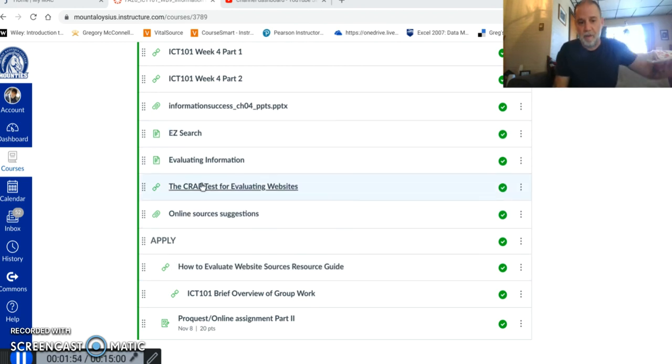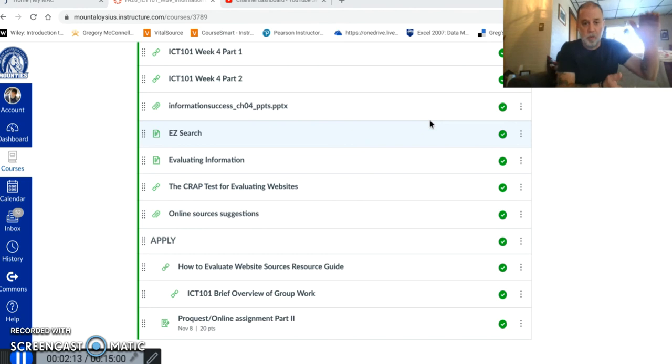So using this CRAP test, evaluating information. The resources that were in here this week, all the information that you were to go over this week, is really looking at that component of it, including the PowerPoint slides for this week here. Okay, how to evaluate the information that we find.